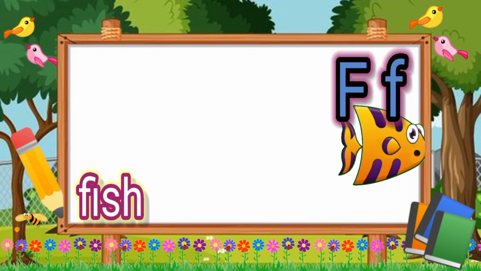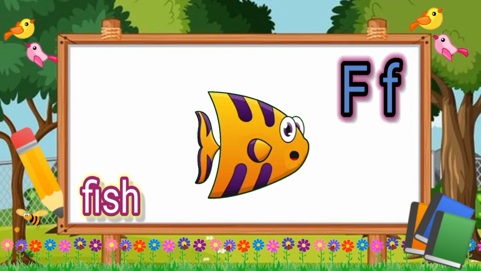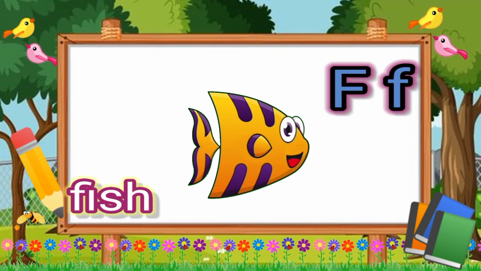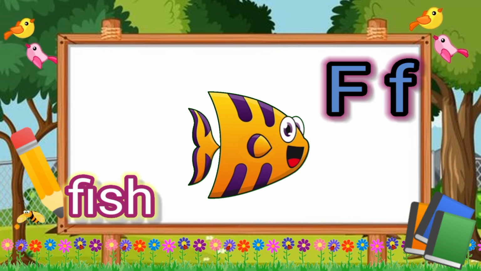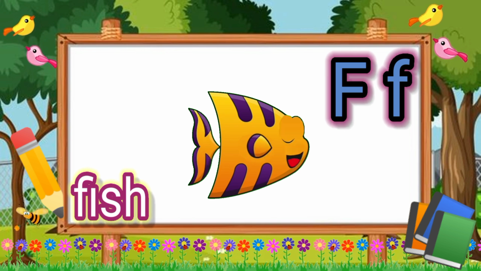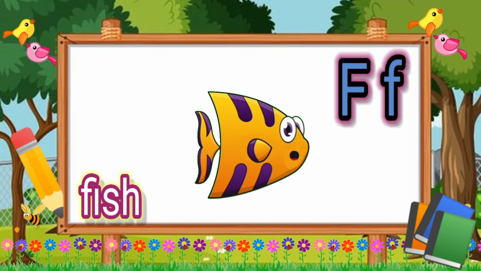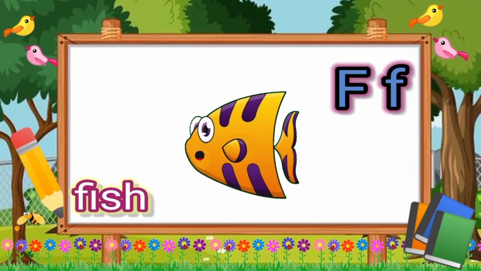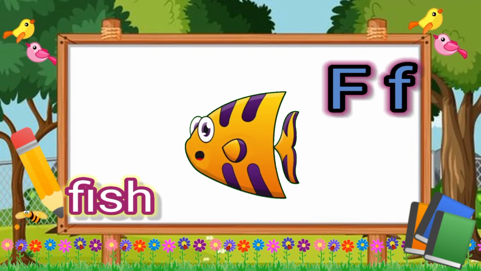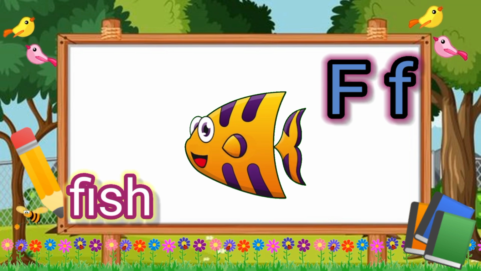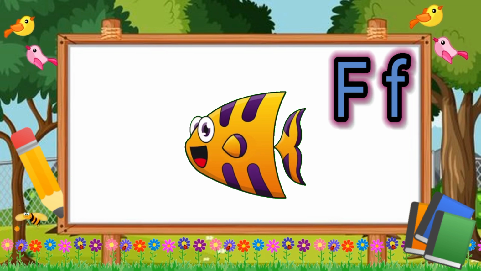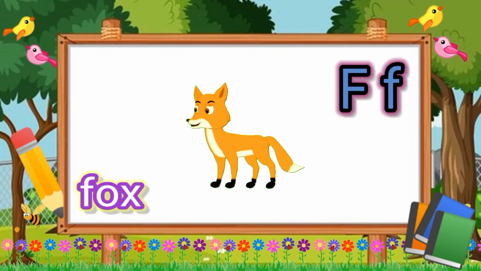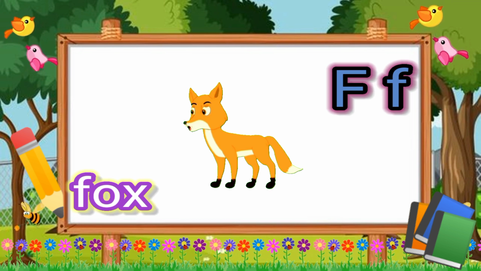F for fish, F, fish. The letter is F and the sound is F. F for fish, F, fish. Here we go. The letter is F and the sound is F.